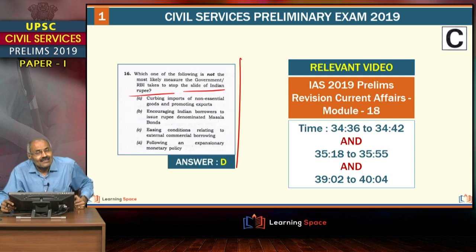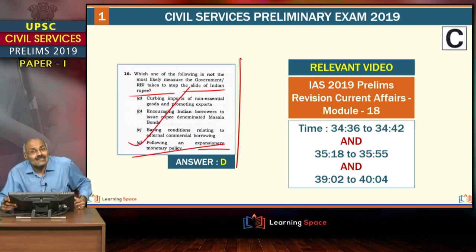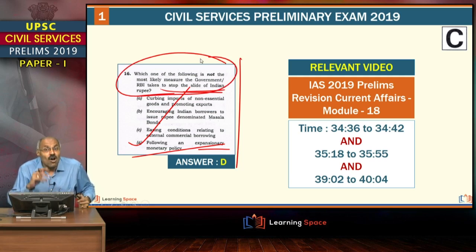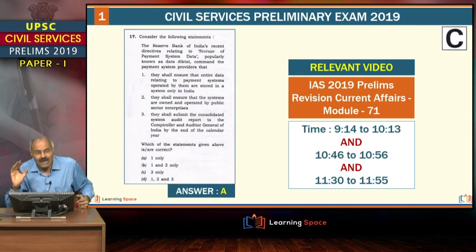And friends, for answering such type of application based questions, what is important is you should have clarity about what is going on and what will happen because of what, right? So the right answer is expansionary monetary policy. What happens because of expansionary monetary policy? This is not at all related with the measure which government will take to stop slide of the Indian rupee, right? So here what happens, expansionary monetary policy, I explained a number of times. I am not taking much time here because of paucity of time, I am skipping.